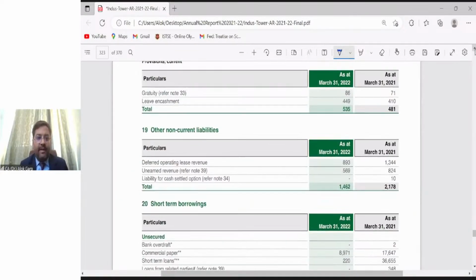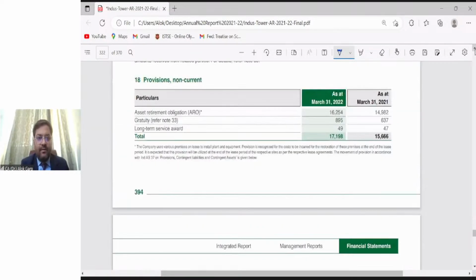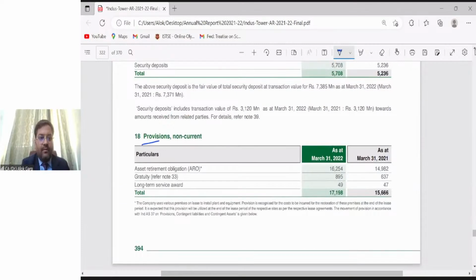Let's look at note number 18, Provisions. Asset retirement obligation. This is covered under Ind AS 37. Gratuity and long-term service award. This is covered under Ind AS 19. This is employee related provision, right? Ind AS 19.